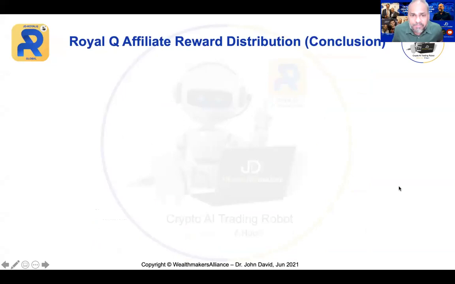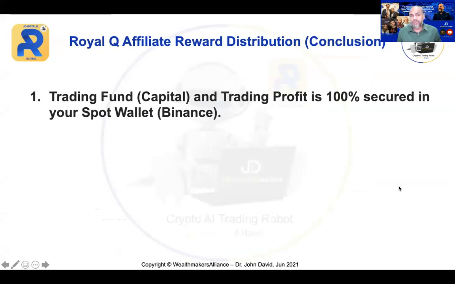Okay, now, just to conclude on the reward distribution, the trading fund, or your capital and trading profit, is 100% secured in your spot wallet. So the company is not taking your profit in order to pay the expenses and those bonuses. No, it doesn't happen that way because you already allocated that 20% for the fuel cost.